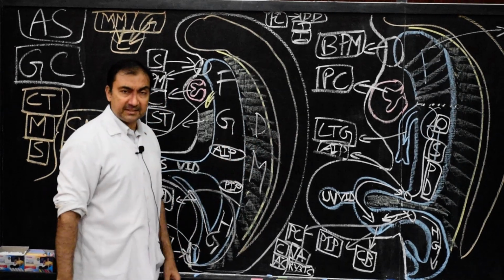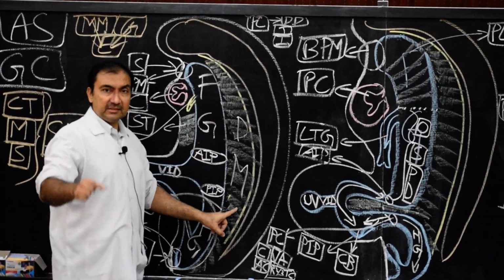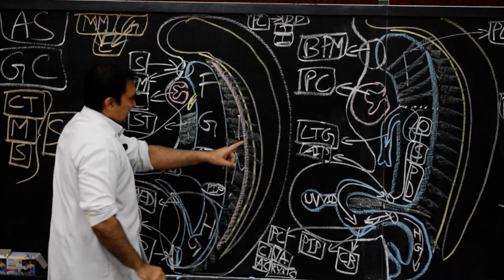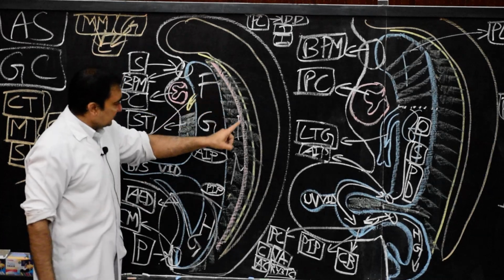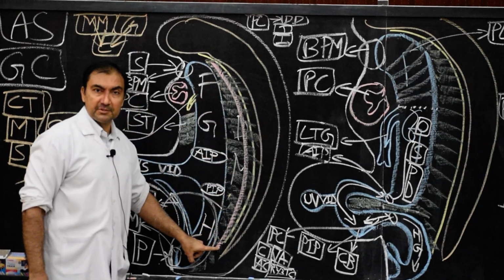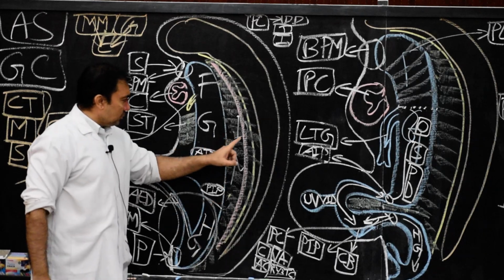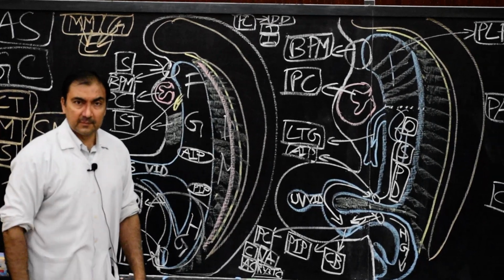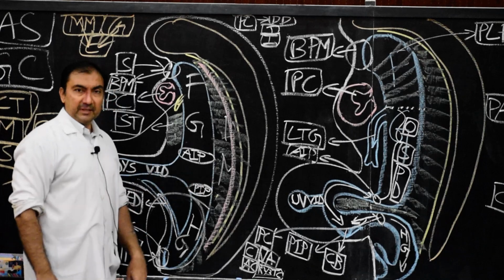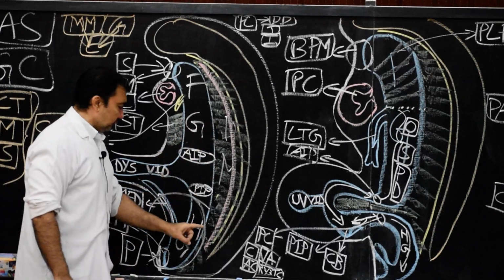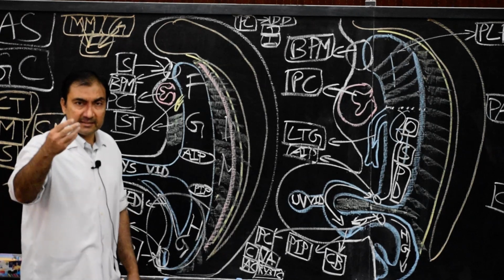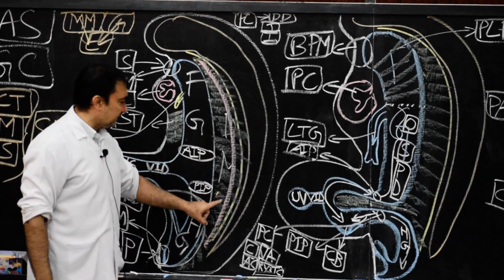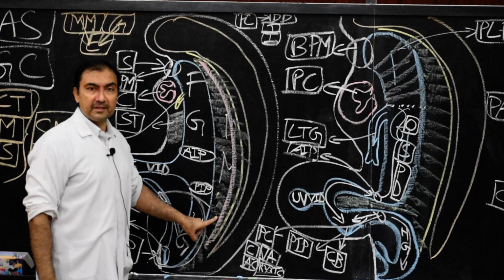And in the initial stages, there will be the presence of the dorsal aorta, which we need to show, just below the notochord. This is the dorsal aorta in the initial stages of embryological development. Through the dorsal mesentery, from this dorsal aorta there are various branches for the foregut, midgut and hindgut. So 3 branches will be there, one for the foregut, one for the midgut, one for the hindgut. These 3 arteries are branches of the dorsal aorta, and they will travel through the dorsal mesentery.